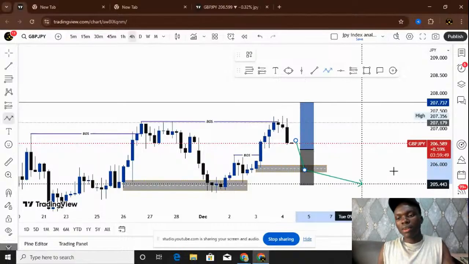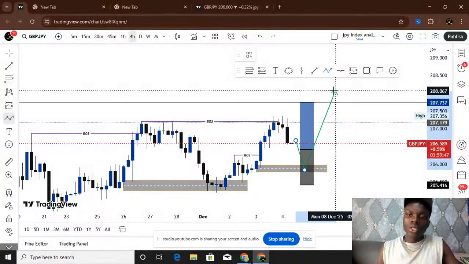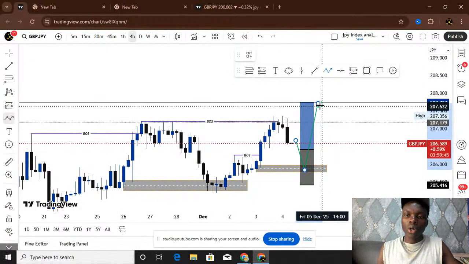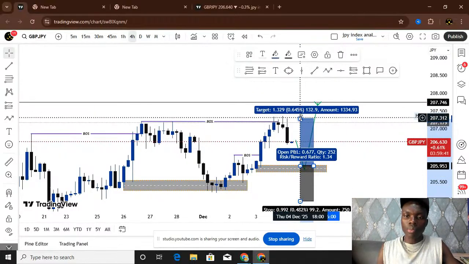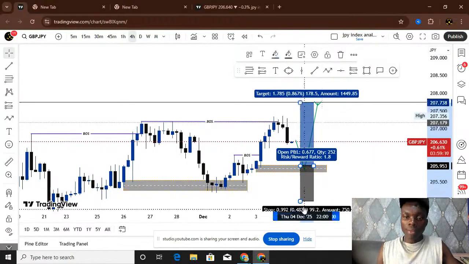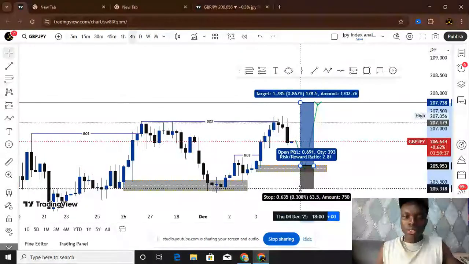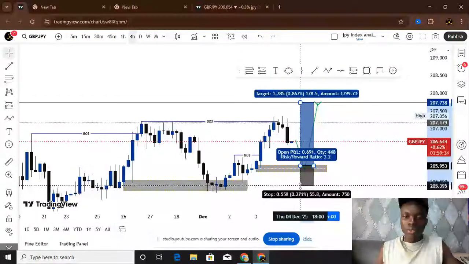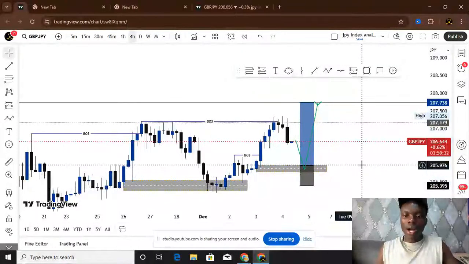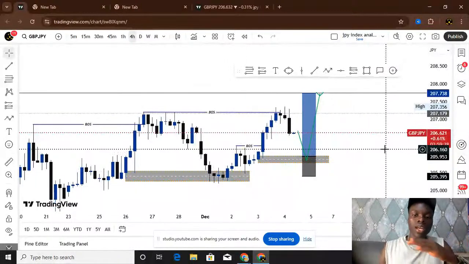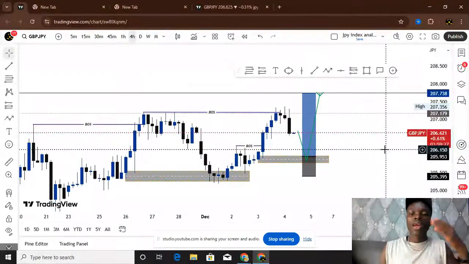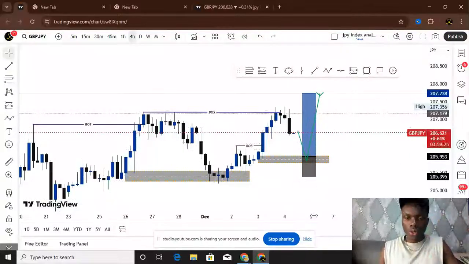So now the price is very low, and they buy from here to here so that they can make more profit. Let's say we are now buying here, let's see what is going to happen. We have our take profit here, and our SL is definitely going to decrease. So we are getting about 1:3 at this particular zone. The first one we have 1:1, and this other one we have 1:3.